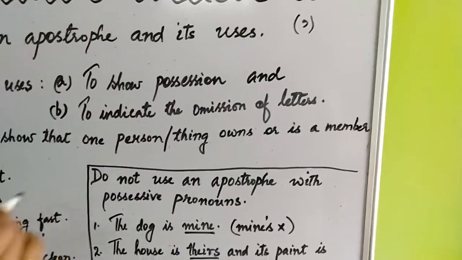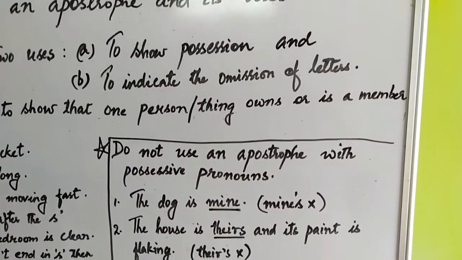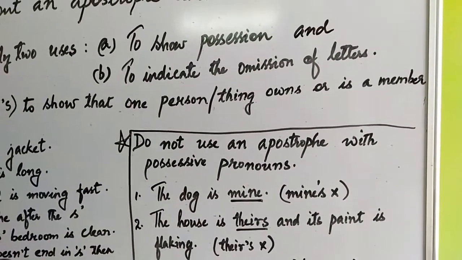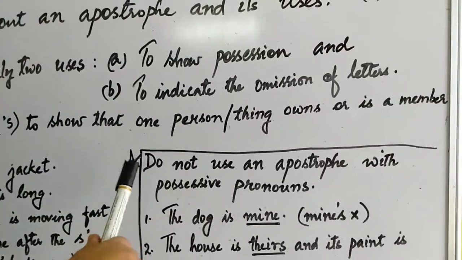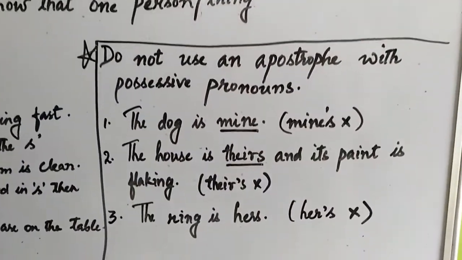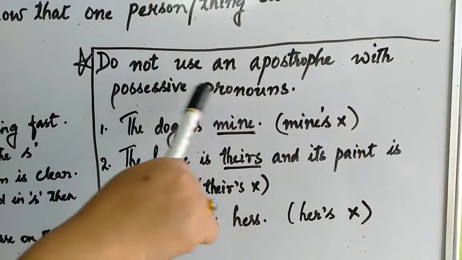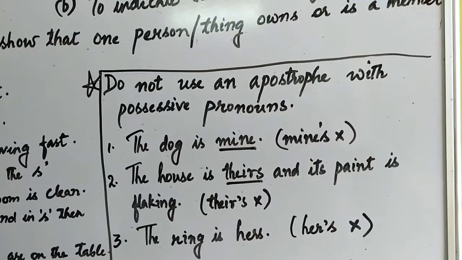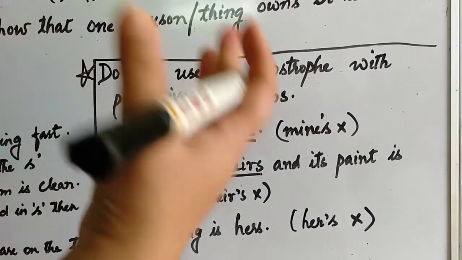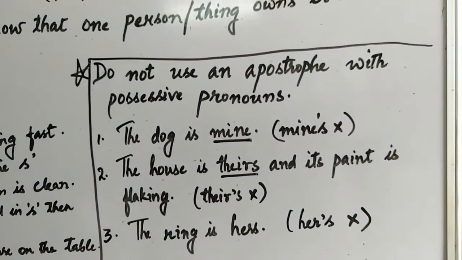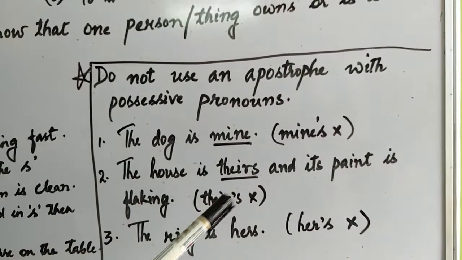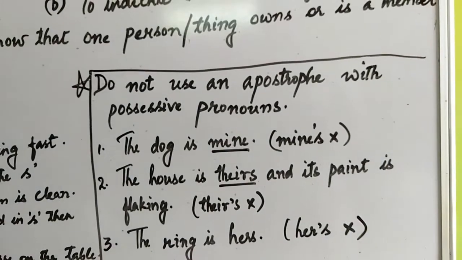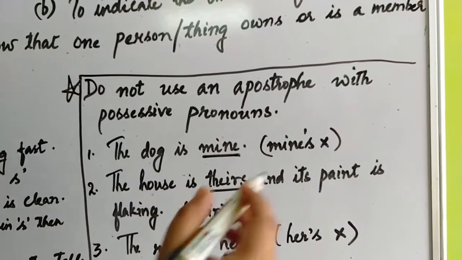Now, there is a rule of don'ts as well. When should we not use an apostrophe? We have seen how to use an apostrophe with singular nouns and plural nouns. Now, when should one not use an apostrophe? Do not use an apostrophe with possessive pronouns. Pronouns are words that substitute a noun. When there is a repetition of a noun, we tend to use a pronoun, like I, we, ours, me, mine. These are possessive pronouns. Whenever we talk about possessive pronouns, we should never give an apostrophe.